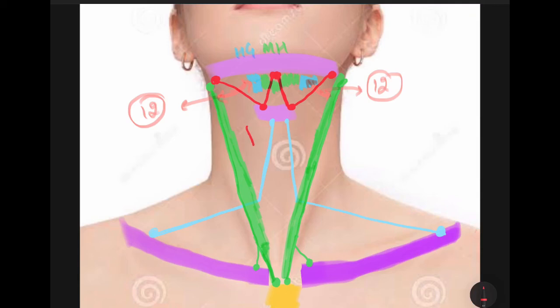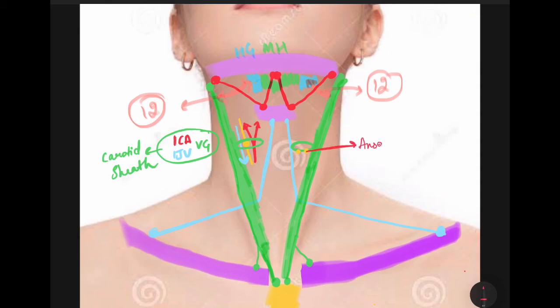Now let's come on to the carotid triangle. In the carotid triangle we have the bifurcation of the common carotid artery, which leads to the internal carotid artery, along with the vagus nerve and the internal jugular vein. And these are all contents of what? The carotid sheath. They are bounded by the carotid sheath in the carotid triangle. Now what all structures are embedded in the carotid sheath?